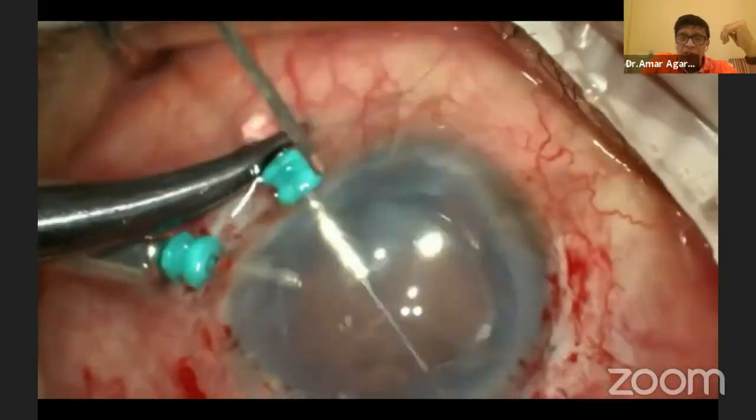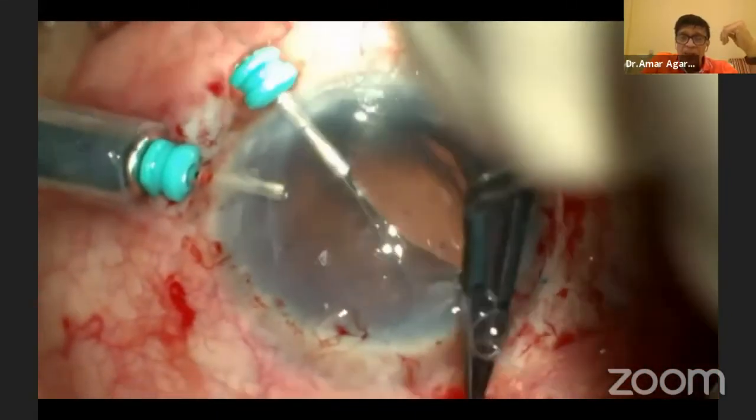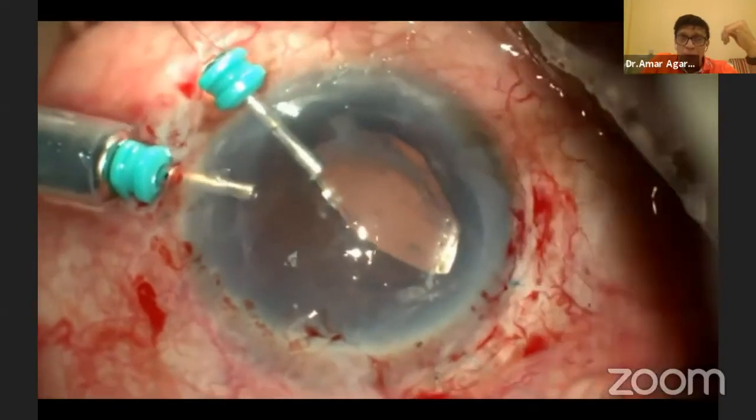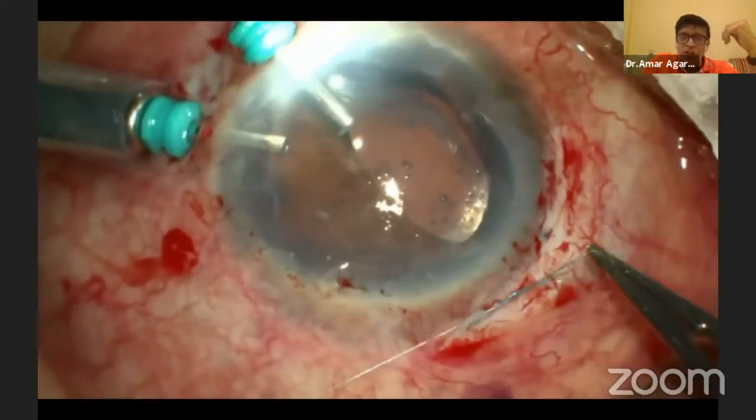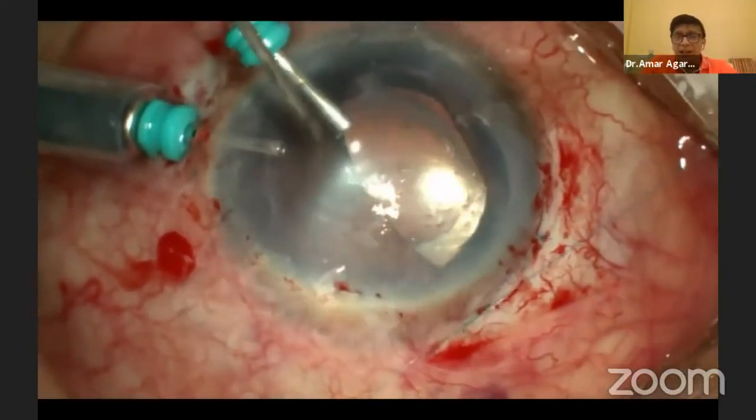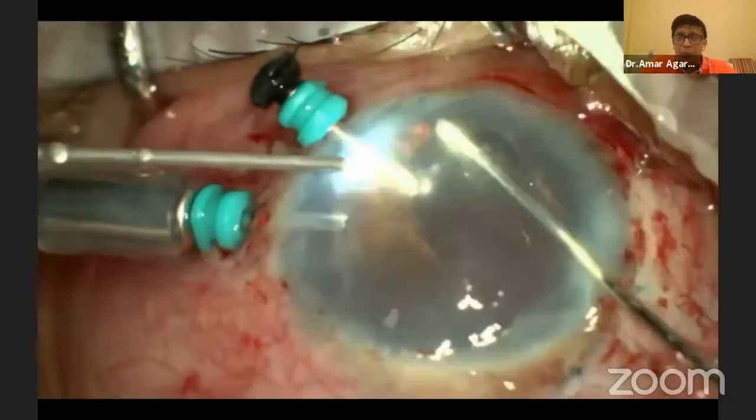Again, you can see the first arm passed. Now the second arm has been passed. Both arms will be pulled. All we need to do is just tie it across. Now in the bargain, if you notice, the pupil has become quite large.